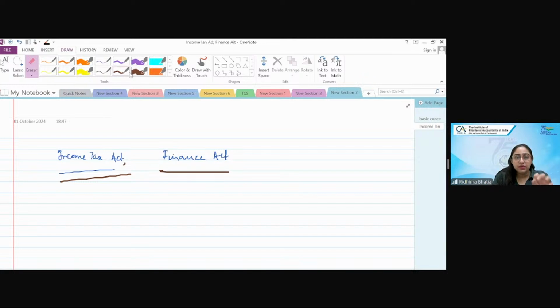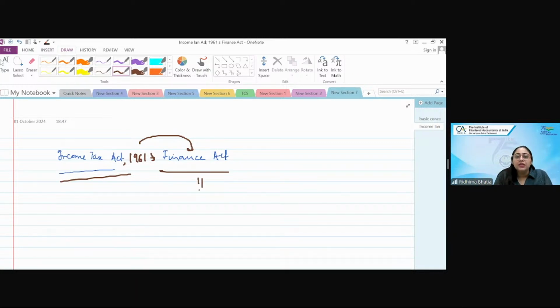Okay? Because we feel that we are writing the exam properly, but we do not give attention to small details, and that's why we lose marks. And this is not only for income tax, this is for all acts. Whenever you're writing the act, write the year with it. Okay. Now coming to the Finance Act. Any amendments which have to take place in the Income Tax Act are done basically through the Finance Act or through ordinances which are passed in Parliament. But major amendments which come every year come through the Finance Act.